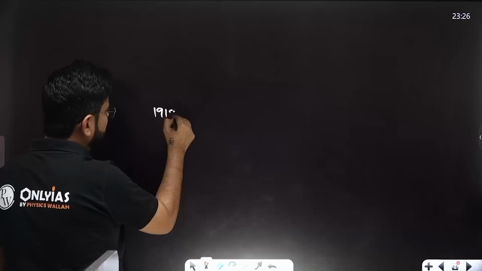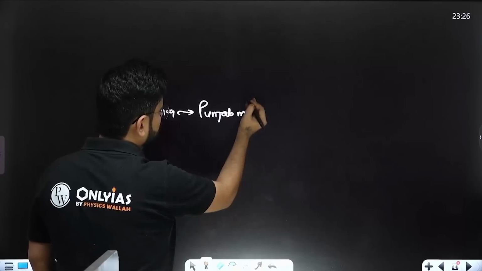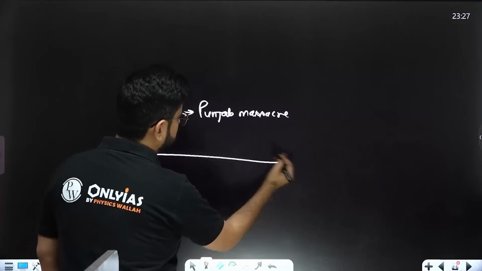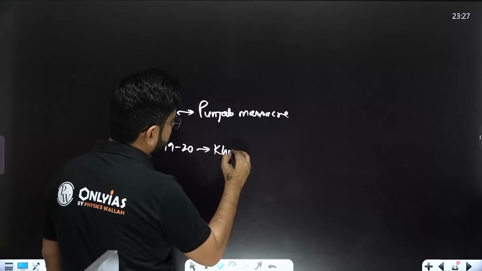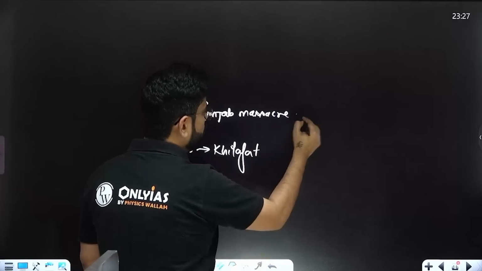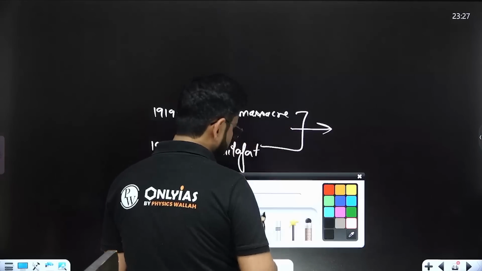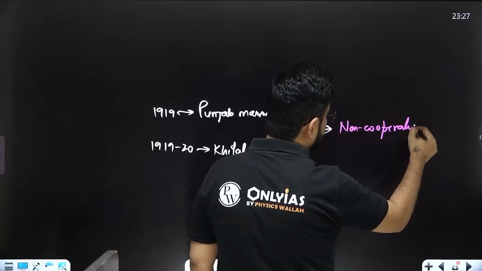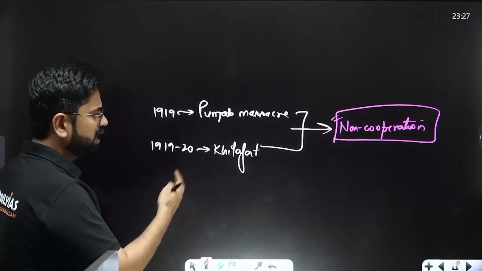So now there are two things. One, in 1919 we have the Punjab wrongs, the Jallianwala Bagh massacre, and we also have the second issue of 1919-20, which is the question of Khilafat. So there are two questions now. They both are to be dealt with, and this is leading us to the non-cooperation movement. If the demands are not met, if the Punjab wrongs are not rectified, then we will do a non-cooperation movement. So it is building up.